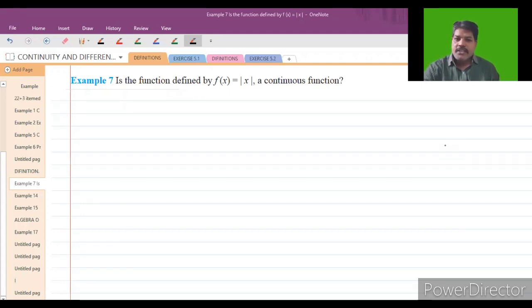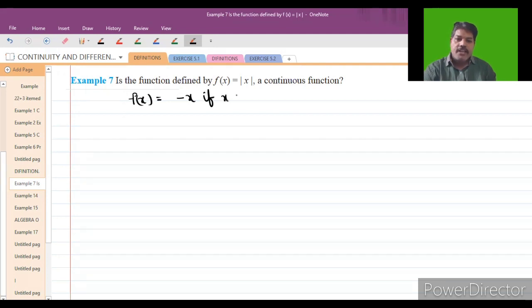See some examples, students. Is the function f of x equals mod x a continuous function? Already we know that. What is f of x? f of x can be written as, how can we write this? This is nothing but minus x